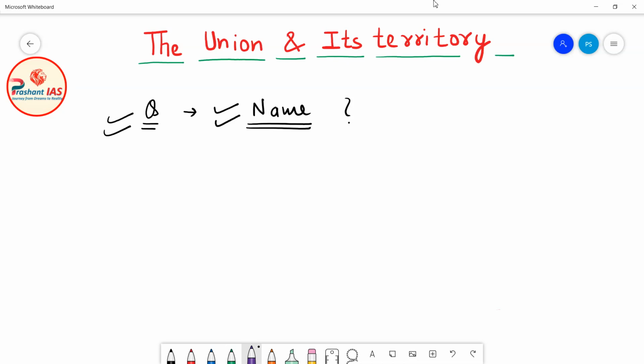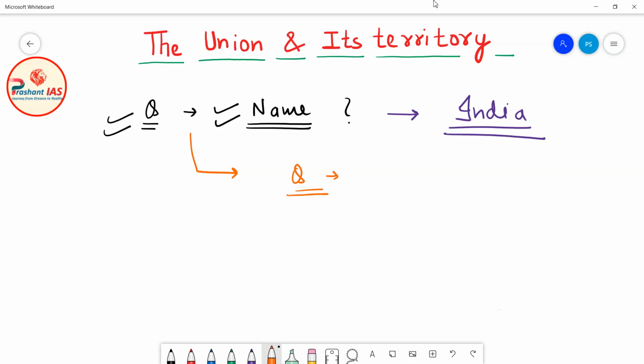When I ask you the name of your country, I think all of you will say that the name of our country is India. But instantly I will ask you one more question: what is the proof that the name of your country is India? Or where is it written that the name of your country is India? Then what will you say?